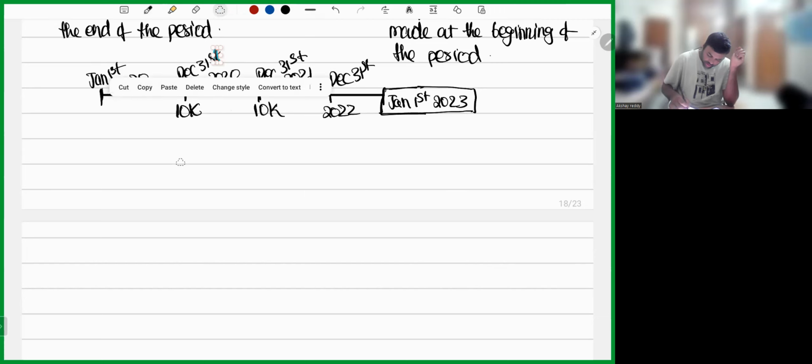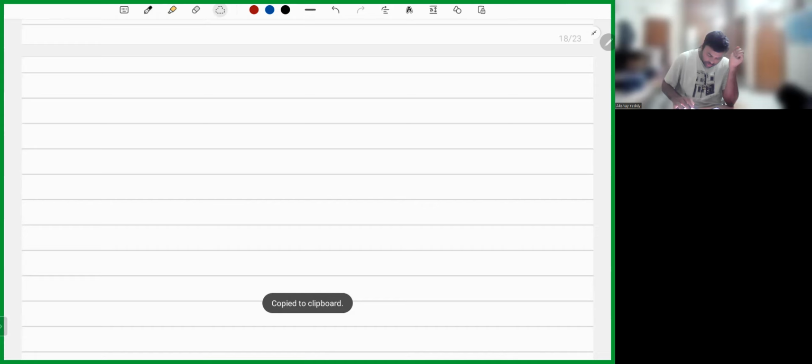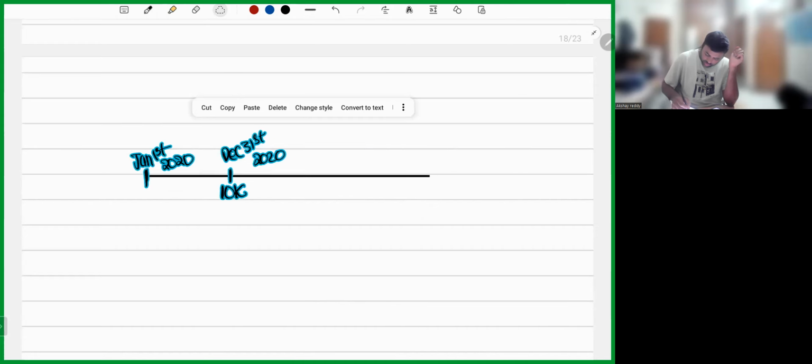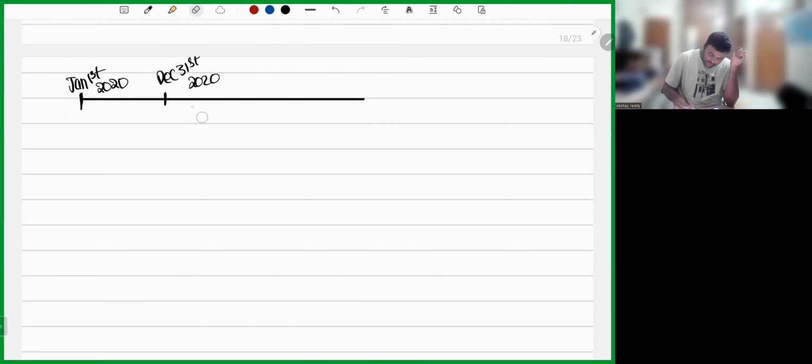Now let us go ahead and let us look at the example of annuity due. Now, I'll tell you later on the difference between these two things. First, let us look into the examples. Now, my period is starting on January 1st, 2020 and ending on December 31st, 2020. When will I make the first payment if it is annuity due? Annuity due means it begins at the beginning of the period. So payment of 10,000 will be made on January 1st, 2020.